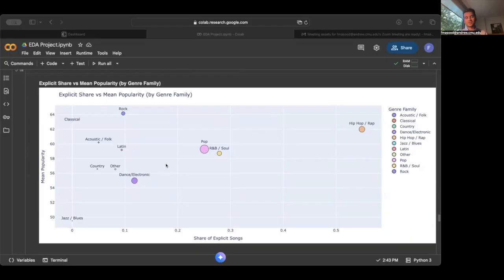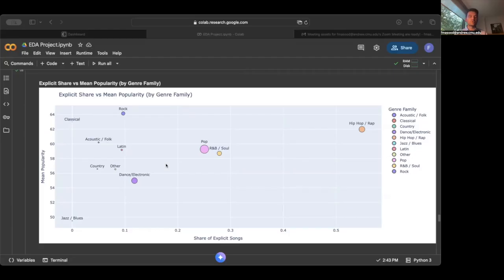So let's talk about explicit content now. This plot compares each genre's explicitness rate with its average popularity. We can see that one genre family immediately stands out, the hip hop rap category. It had by far the highest proportion of explicit songs, while country, jazz, and classical were almost entirely clean. So it was surprising to know that genres with more explicit songs weren't less popular. In fact, they were the most popular. This shows that explicitness doesn't reduce mainstream appeal. Instead, in some genres, it's a defining trait that fans connect with.